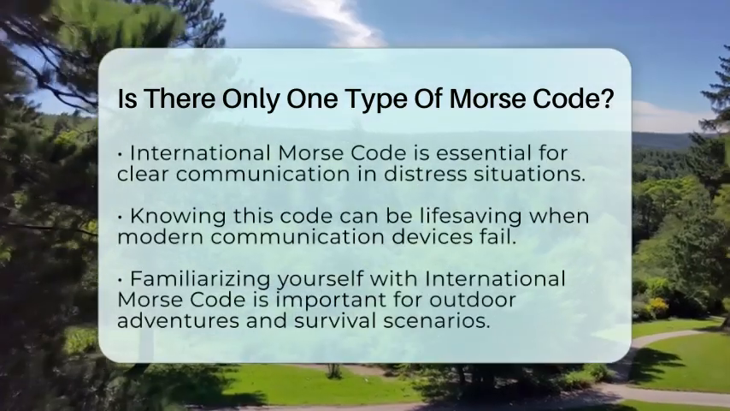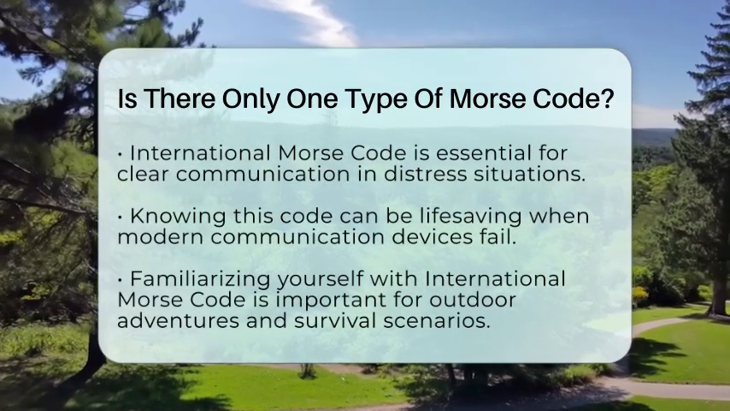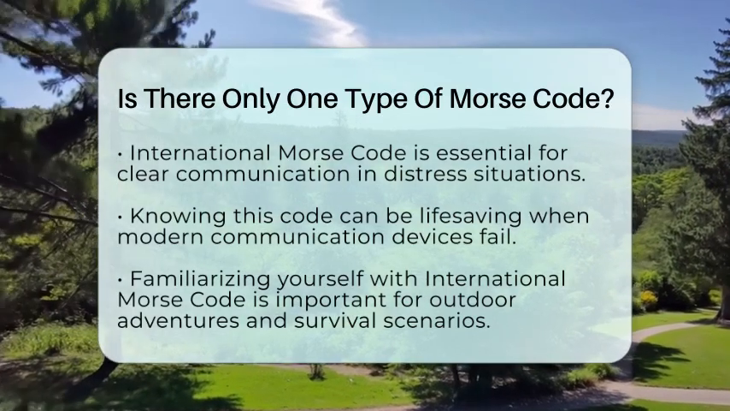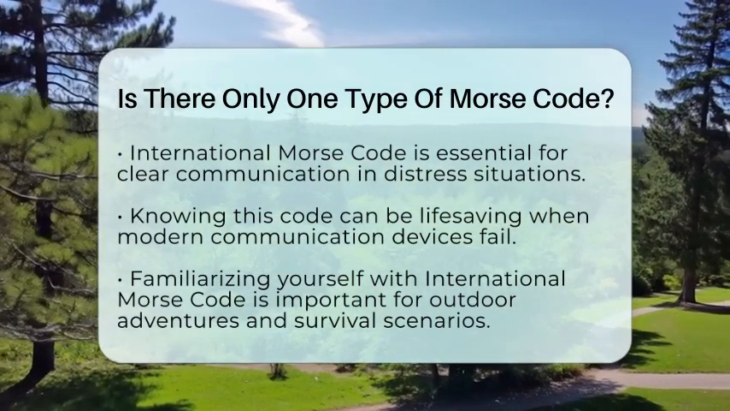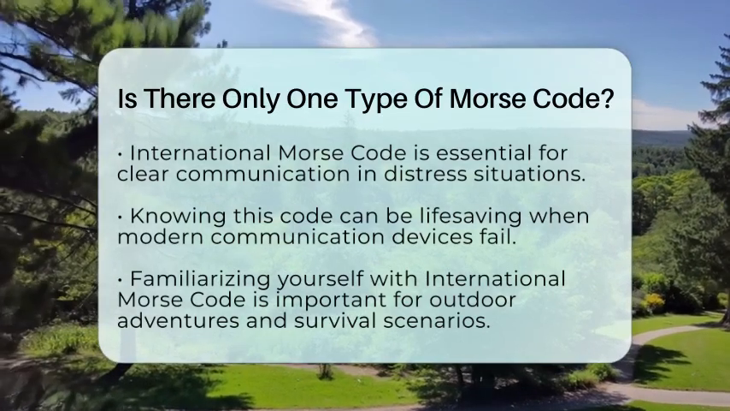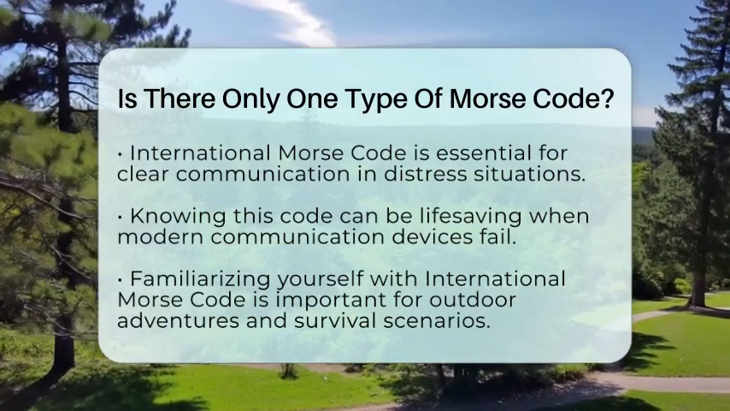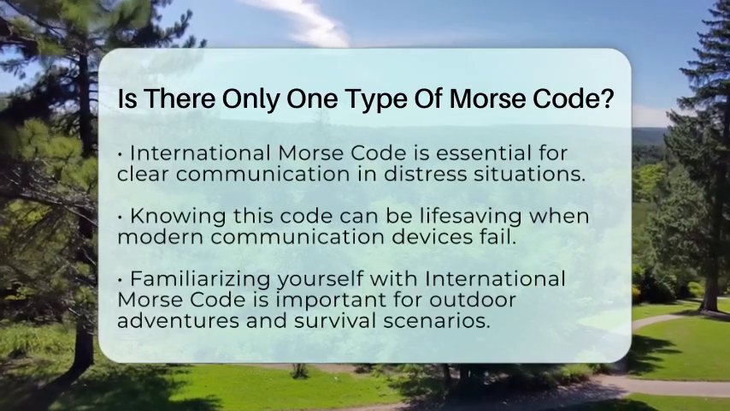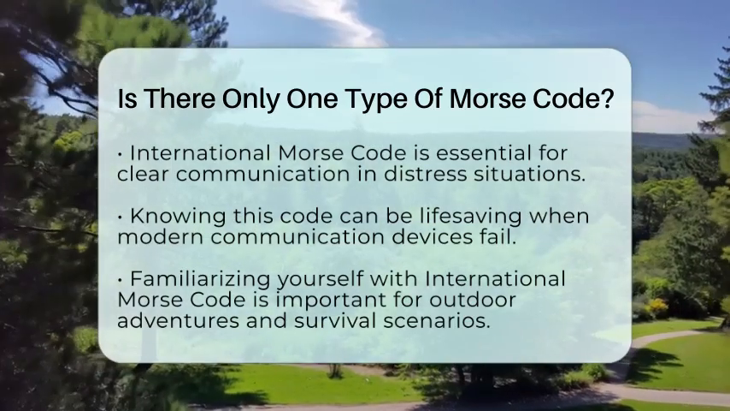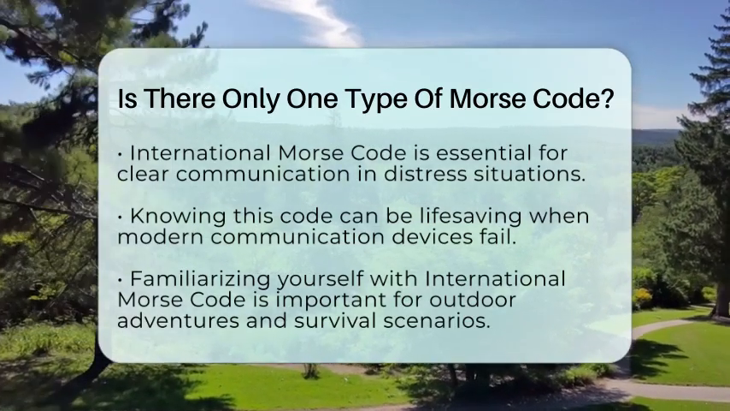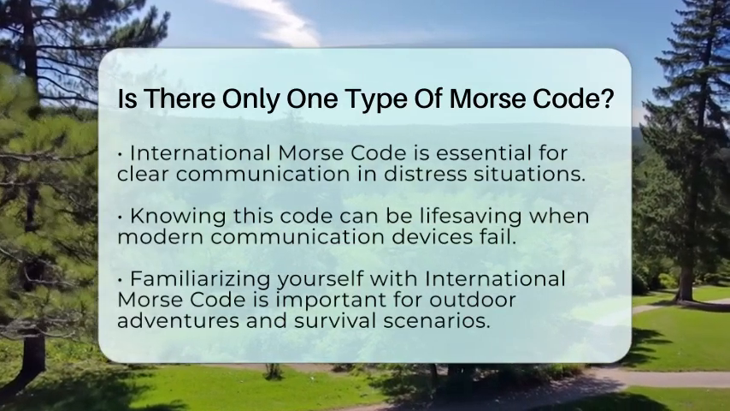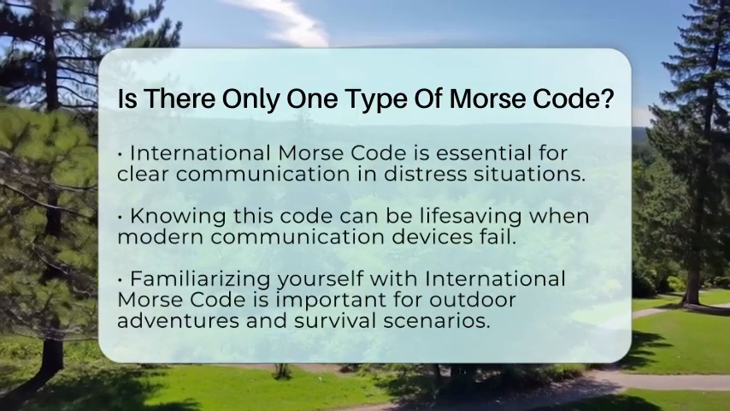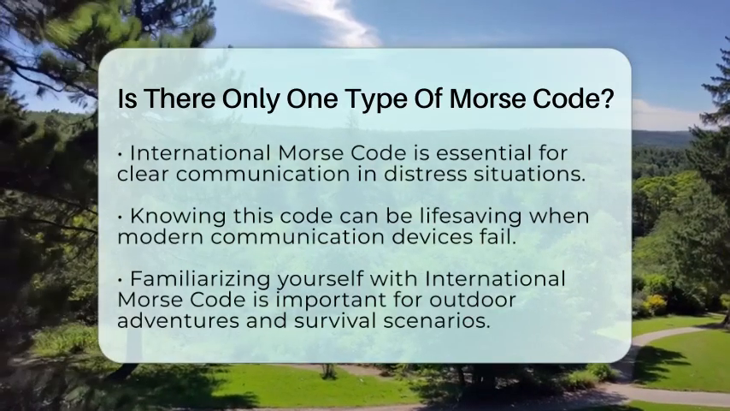Learning the International Morse Code alphabet and the SOS distress signal can be life-saving in emergency radio communication or visual signaling. While there are different types of Morse code historically, International Morse Code is the single standardized version relevant for survival signaling and emergency communication. So, if you are preparing for any outdoor adventures or survival scenarios, make sure to familiarize yourself with International Morse Code. It could make all the difference when you need to signal for help.